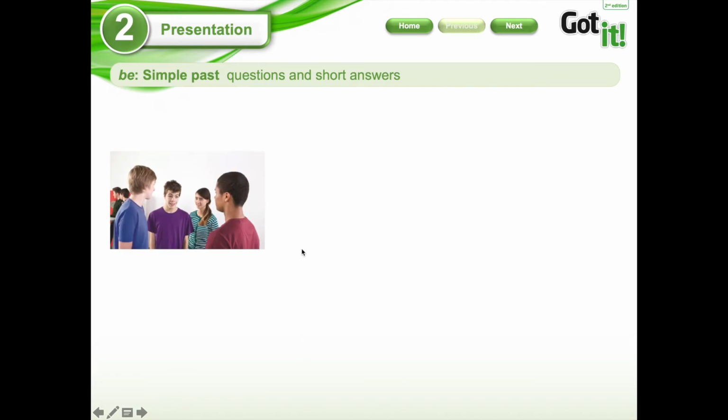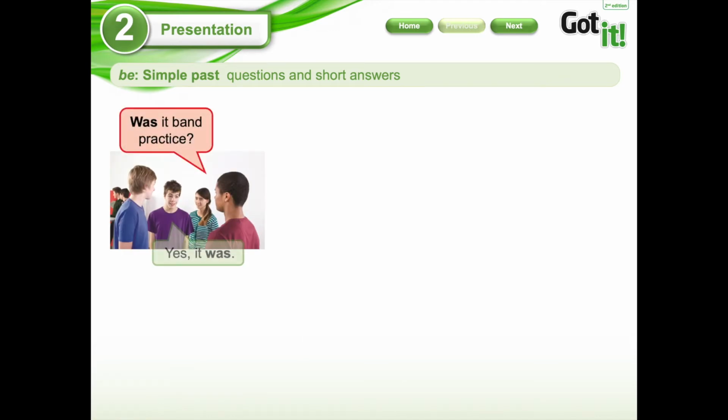As you can see here, we have a photograph, and this photograph is in your book, and here we have two dialogues. Was it a band practice? And the answer is yes, it was. So as you can see here, we are using words that are familiar for you. In this opportunity, was, but in other order, okay?